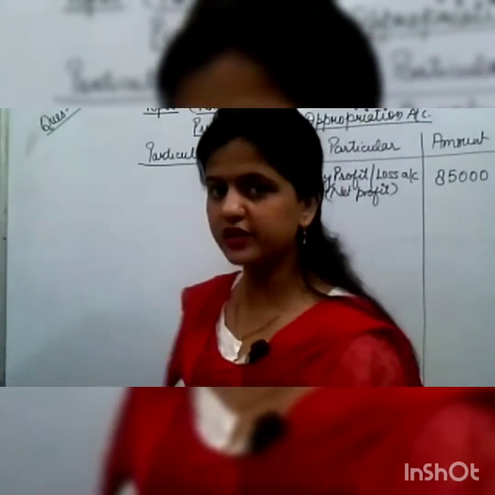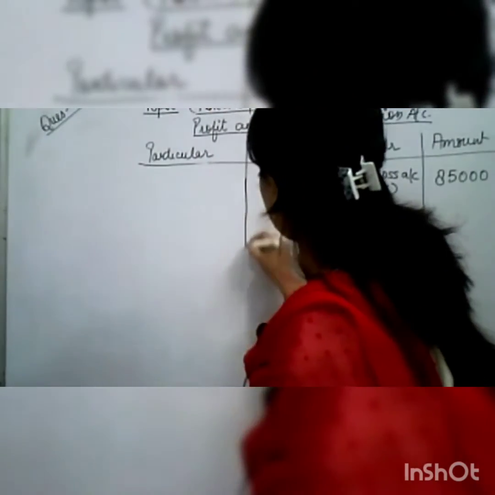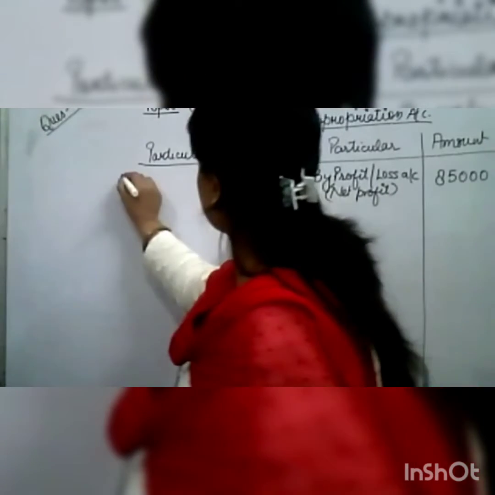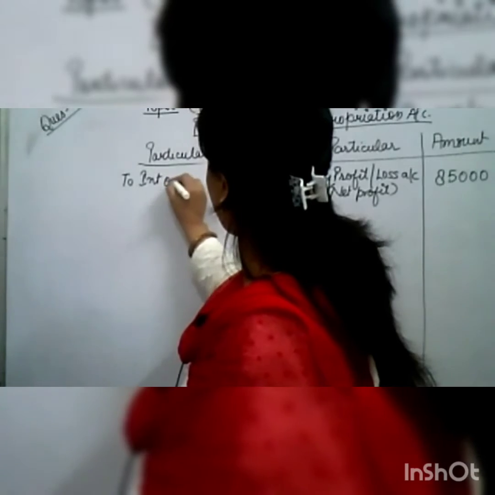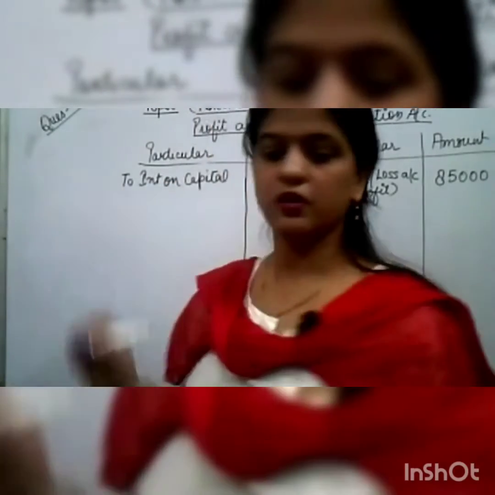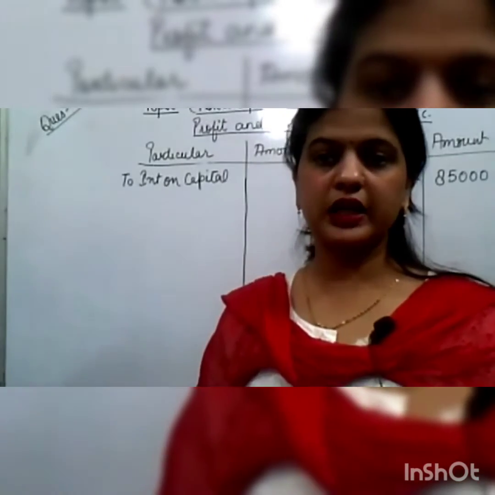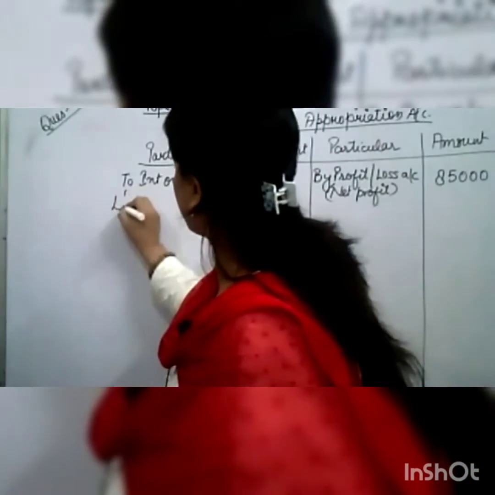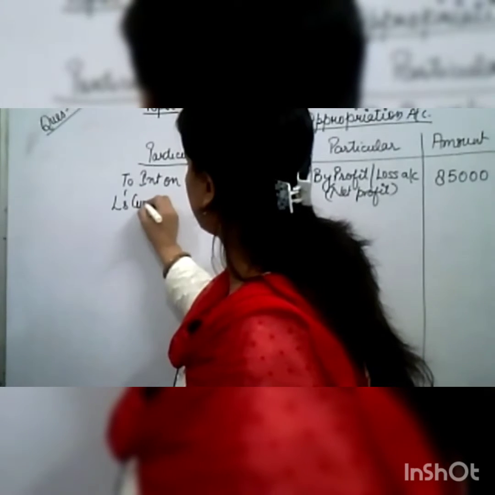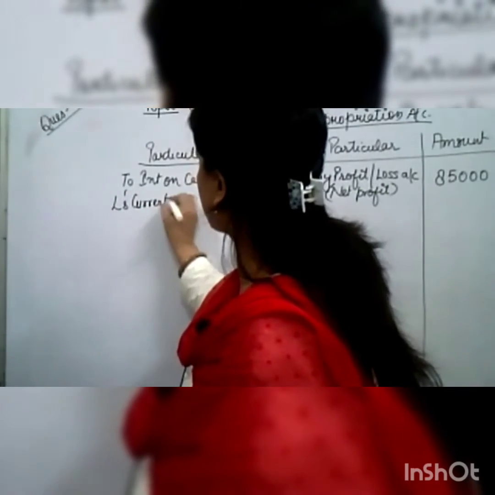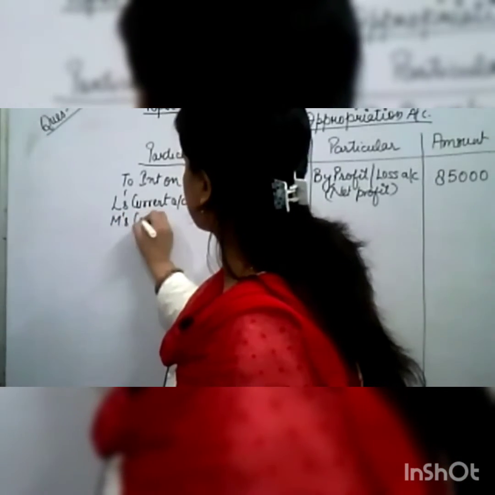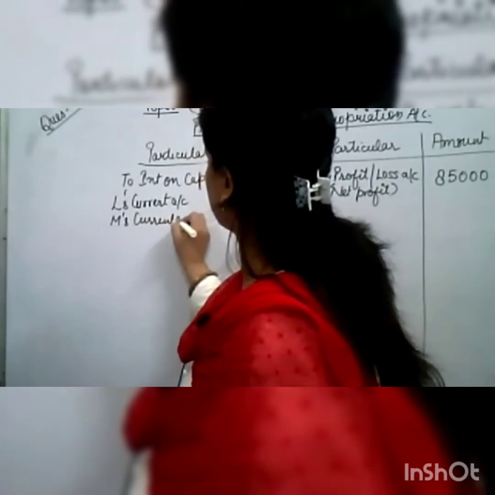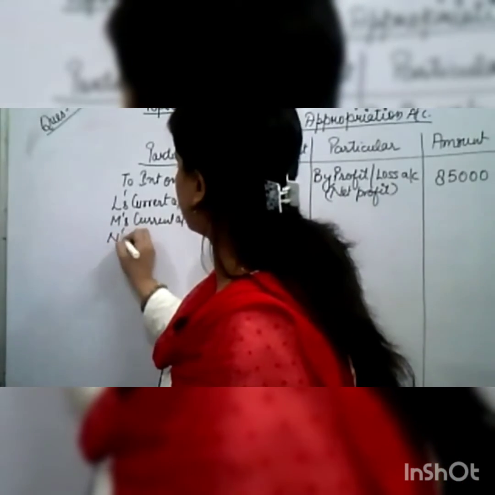Now how do we have to write it? To interest on capital. Because capitals are fixed, we will write current account, not capital. So L's current account, M's current account, and N's current account.